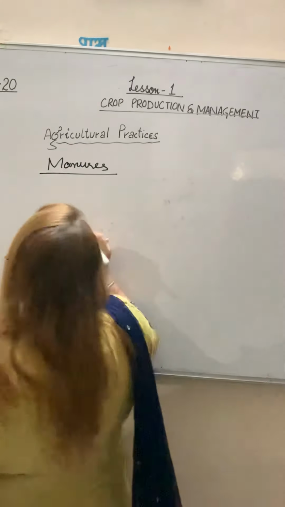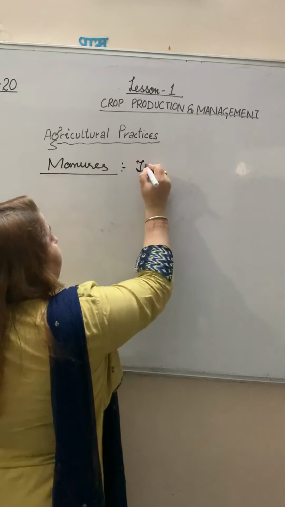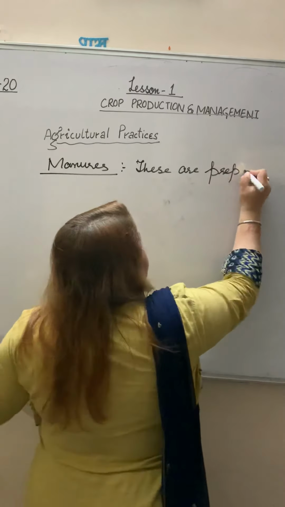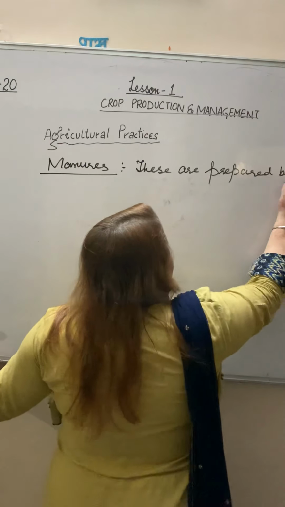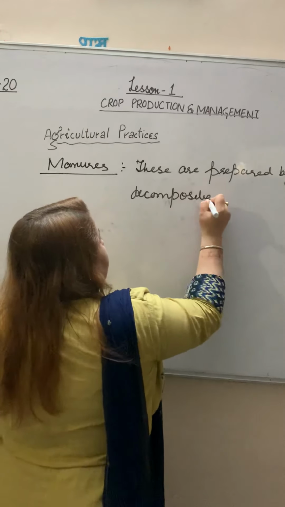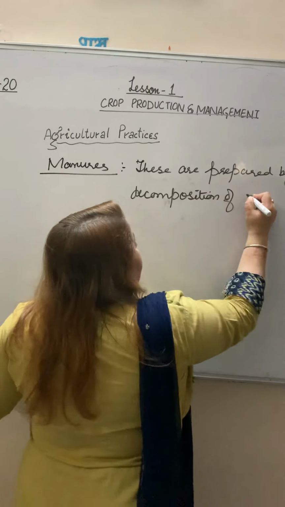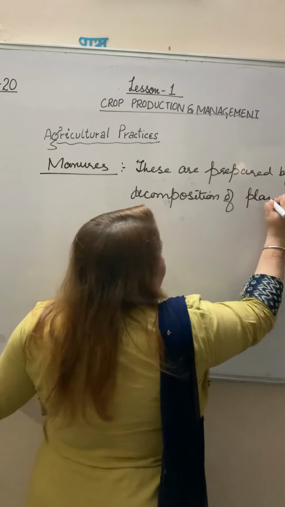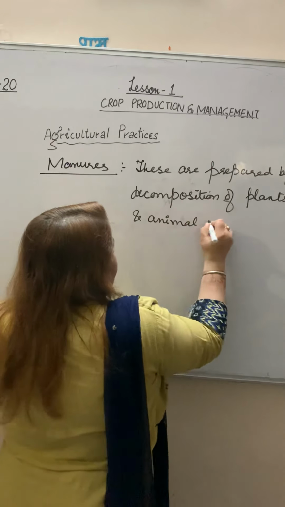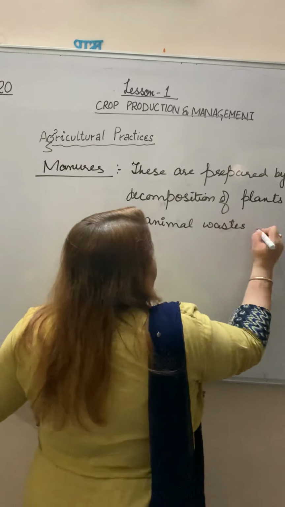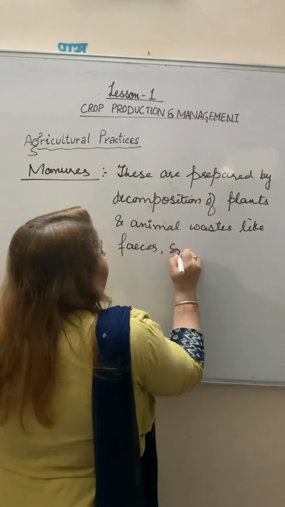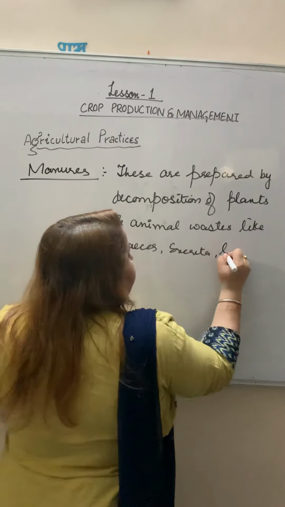So what do you mean by manures? These are prepared by the decomposition of plant and animal wastes like feces, excreta, and leaves.